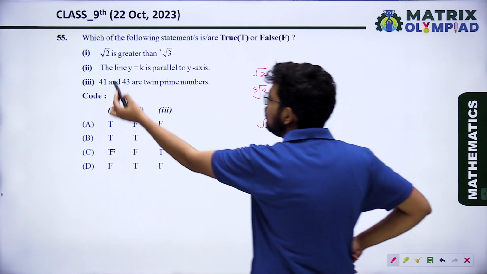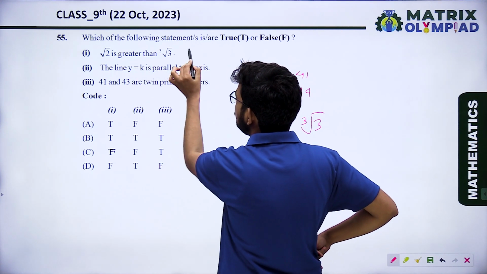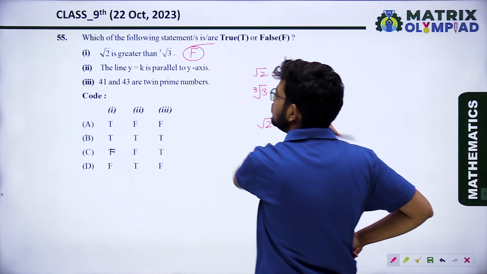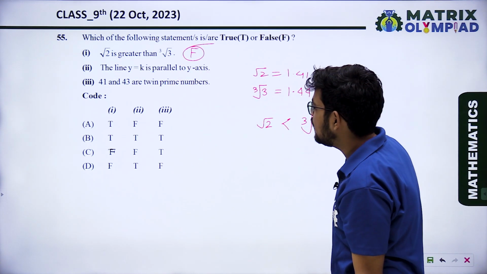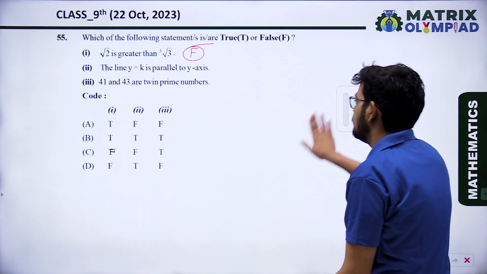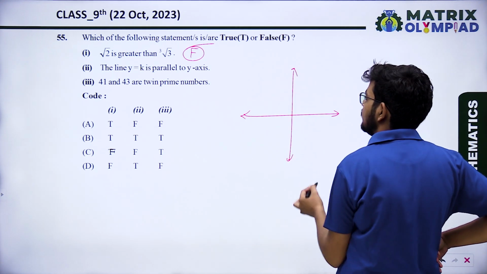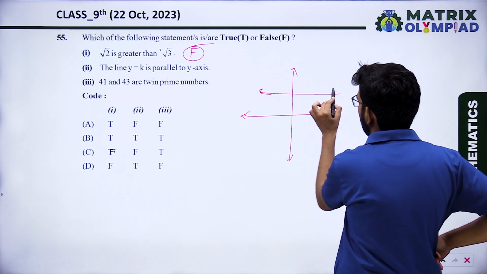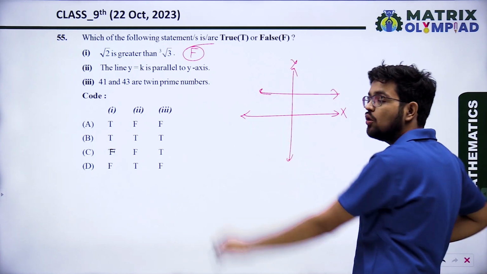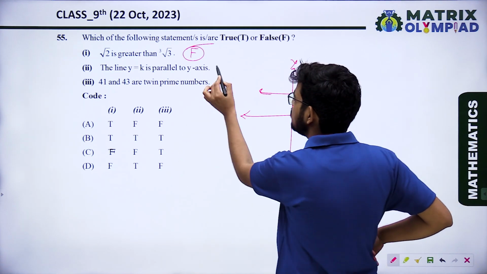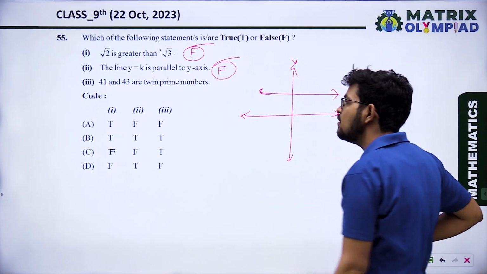It is saying root 2 is greater than cube root of 3, that is false. The line y equals k is parallel to the y axis. The line y equals k is parallel to the x axis, not the y axis. So the second statement is also false.